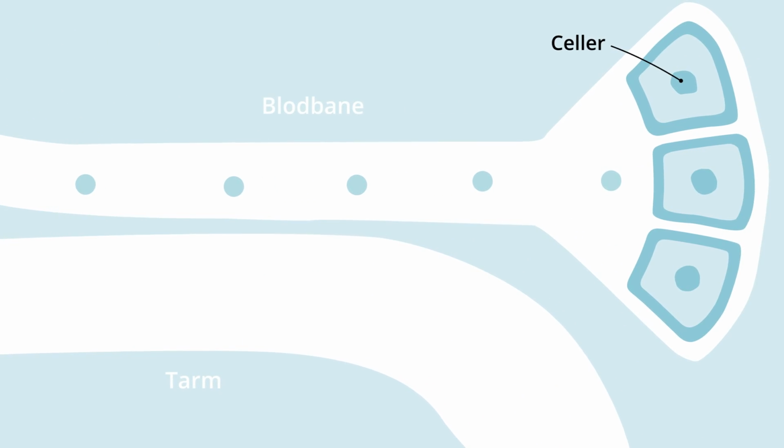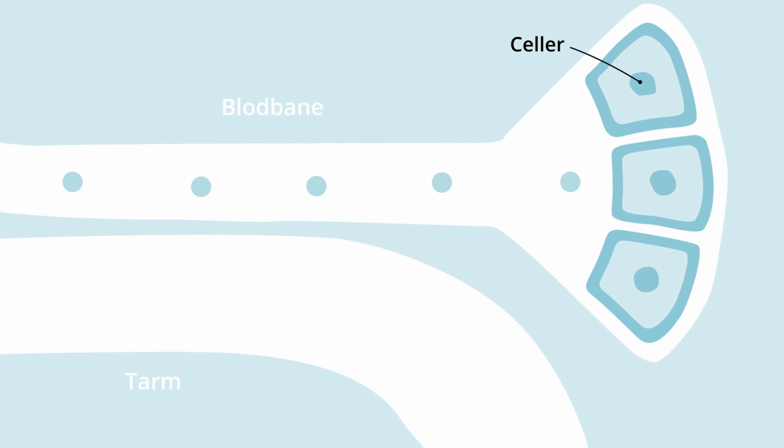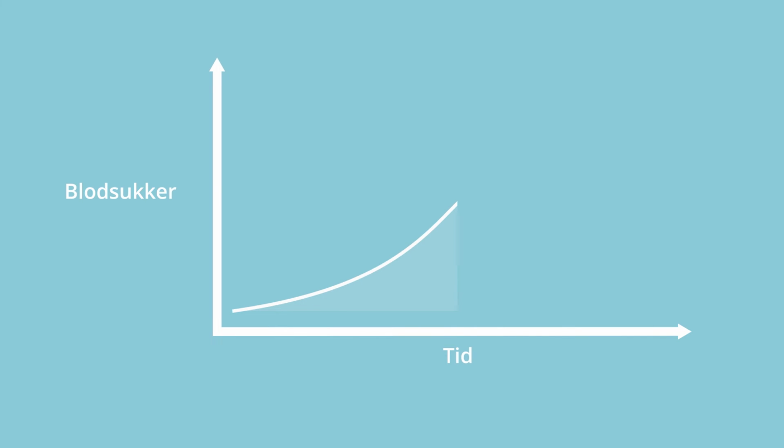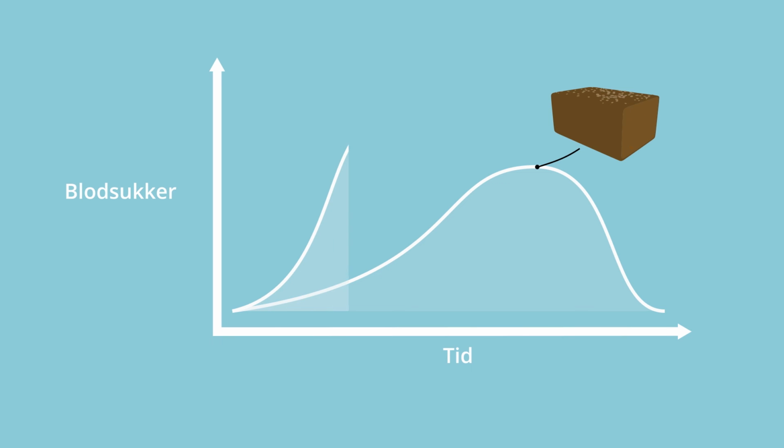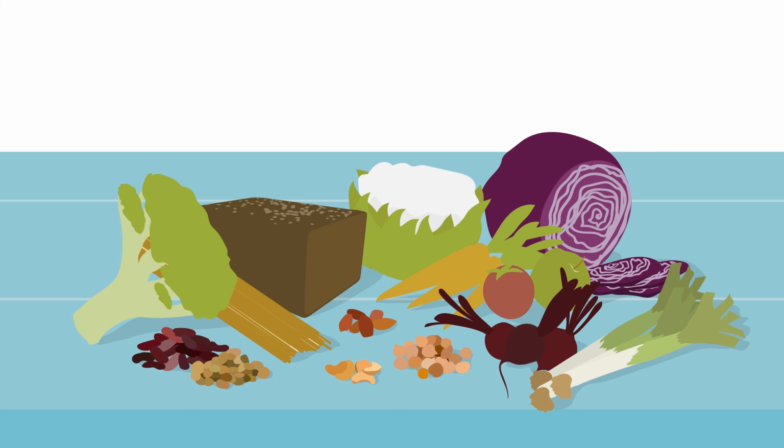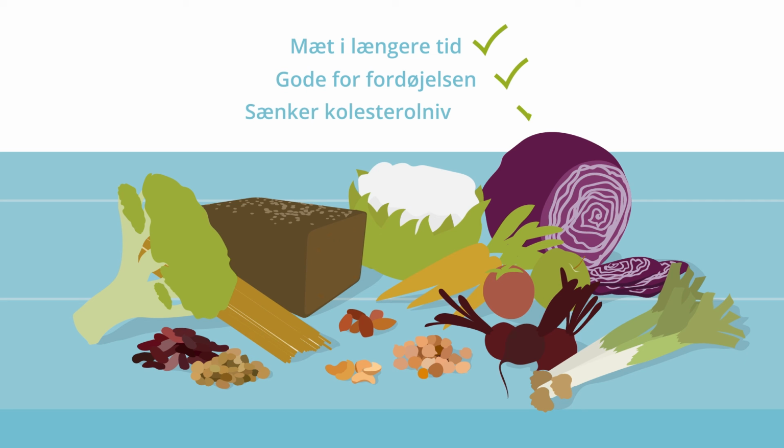Food containing dietary fiber also contains slow and fast carbohydrates. Rye bread, for example, contains almost as many carbohydrates in total as white bread. You just absorb them more slowly. Therefore, dietary fiber makes the other things you eat more filling, so you feel full for longer. And it's also good for the digestion and helps lower cholesterol levels. In other words, eating dietary fiber is healthy and good for your blood sugar control.